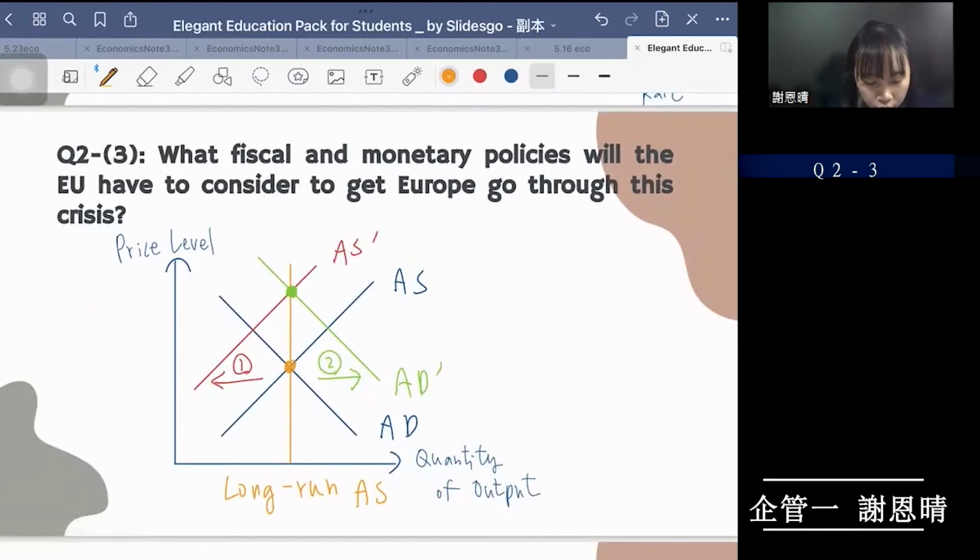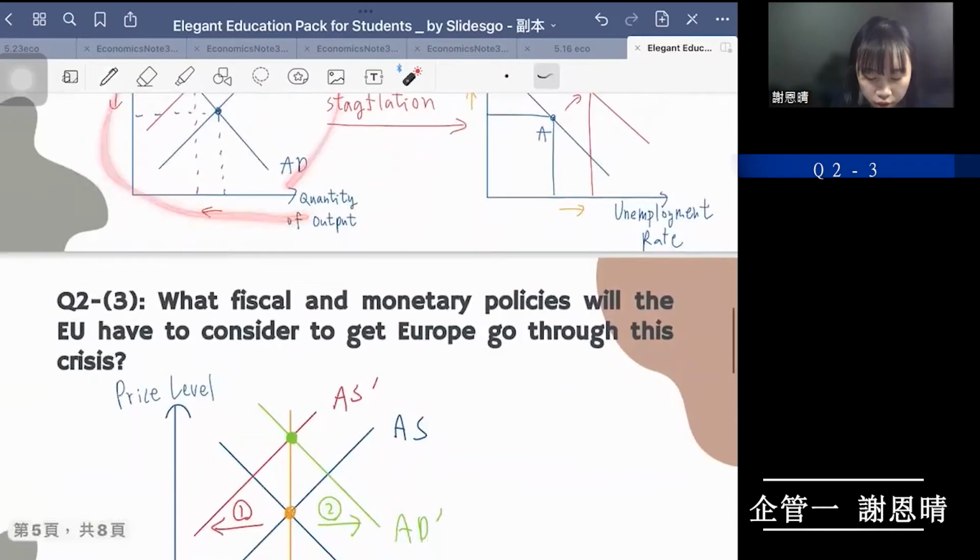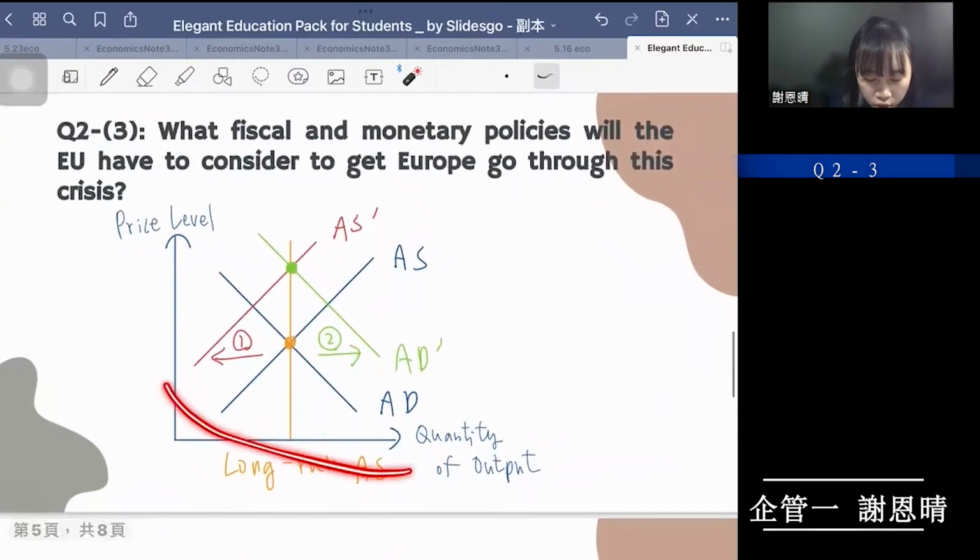Question number 3. What fiscal and monetary policies will the EU have to consider to get Europe through this crisis? So first, as the graph mentioned above, I'll draw it again here.